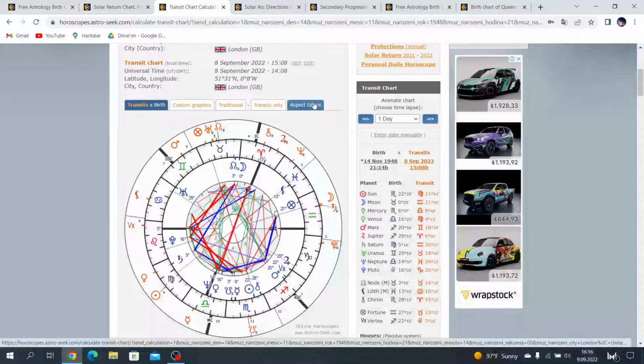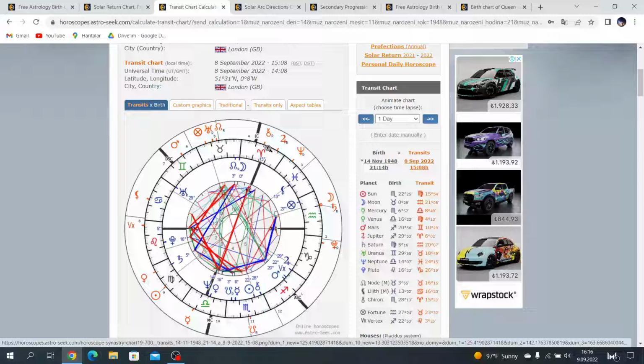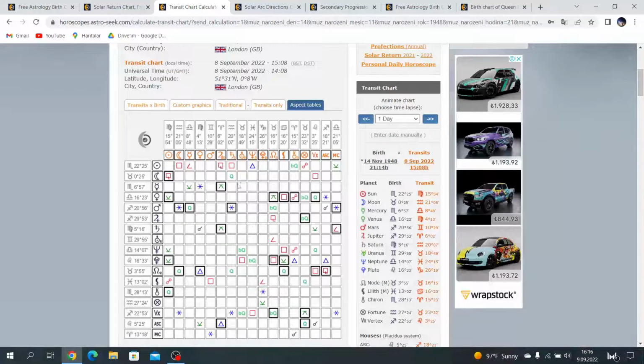Again, let's check other aspects. Chiron conjuncts MC and opposite Chiron, IC ruler Venus. This is also an indicator about the death of Queen Elizabeth. Moon square Sun.